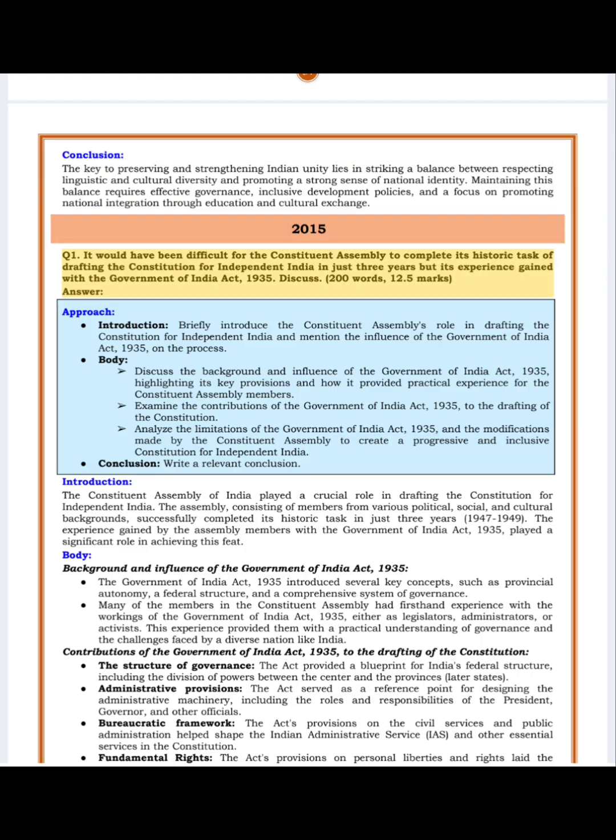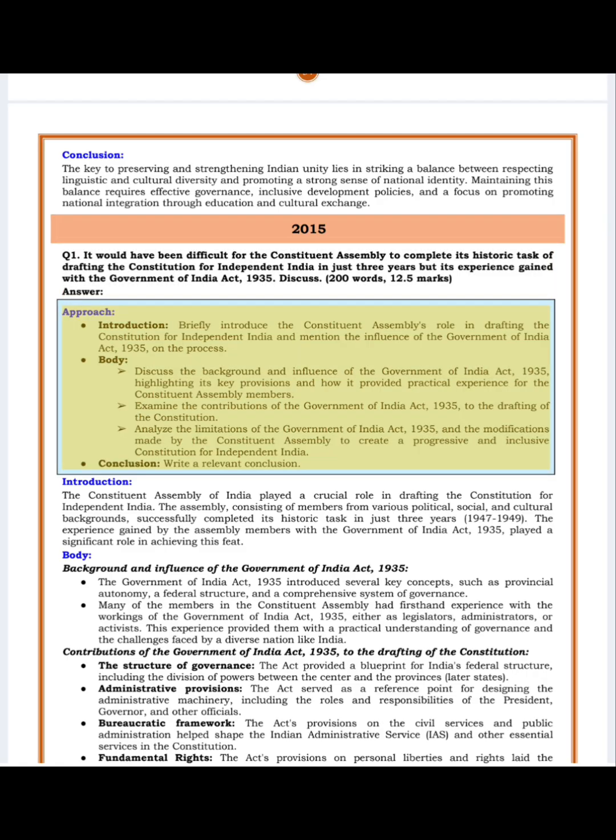2015. Q1. It would have been difficult for the Constituent Assembly to complete its historic task of drafting the Constitution for independent India in just 3 years, but for its experience gained with the Government of India Act, 1935. Discuss. 200 words, 12.5 marks.